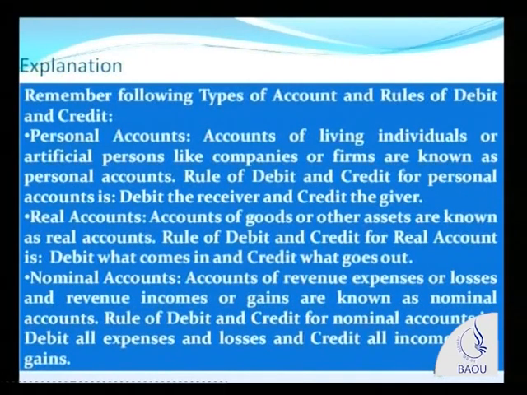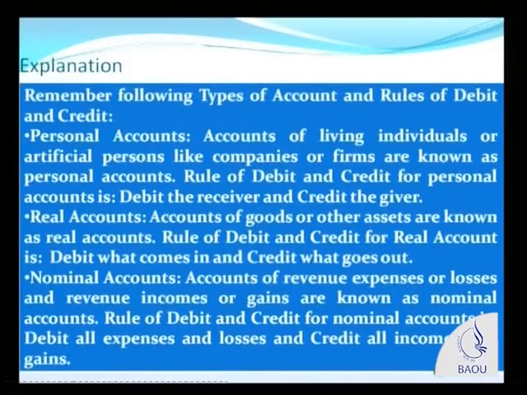So you need to identify which accounts are affected and whether that account is either personal account or real account or nominal account. Real accounts are the accounts of goods or other assets. The rule of debit and credit for goods account or the asset account is debit what comes in, credit what goes out.